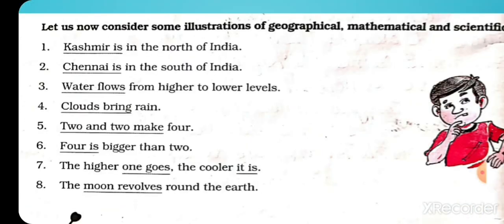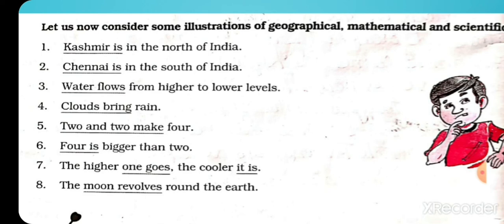Let's now consider some illustrations of geographical, mathematical and scientific facts. For example, student, first one. Kashmir is in the north of India. Geographical fact, Chennai is in the south of India. Water flows from higher to lower levels. Then clouds bring rain. 2 and 2 make 4.